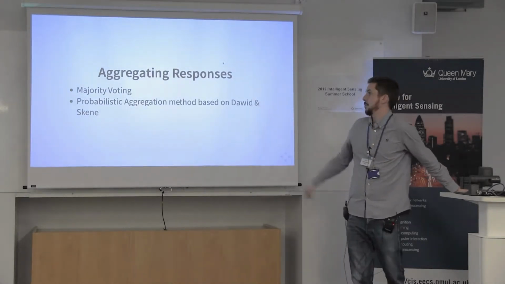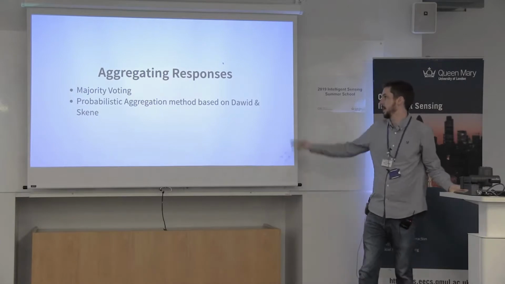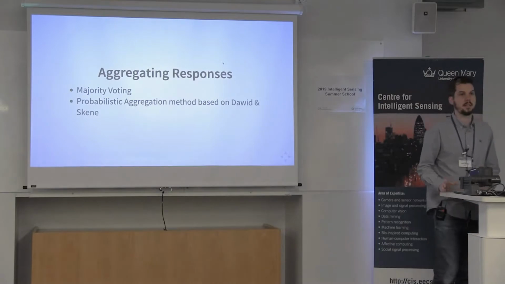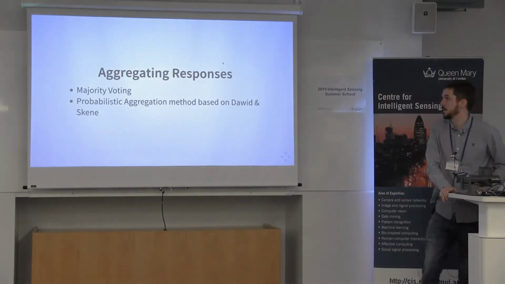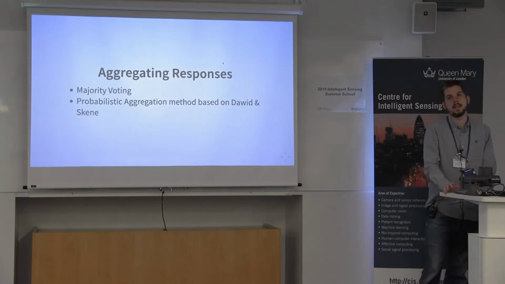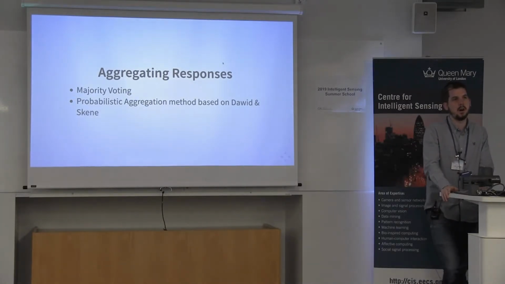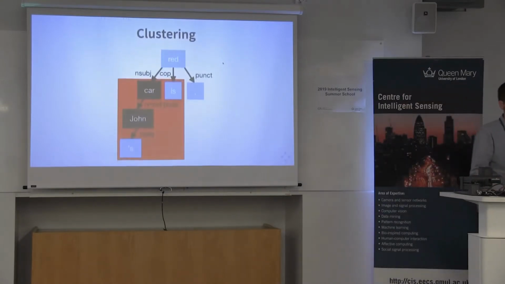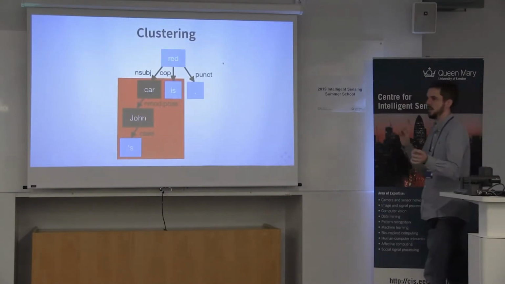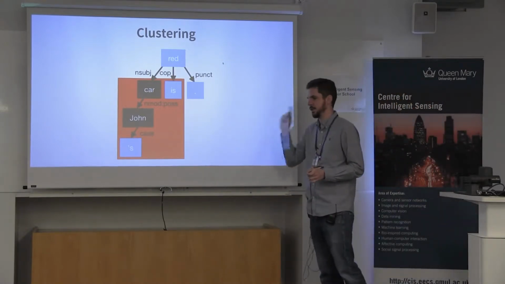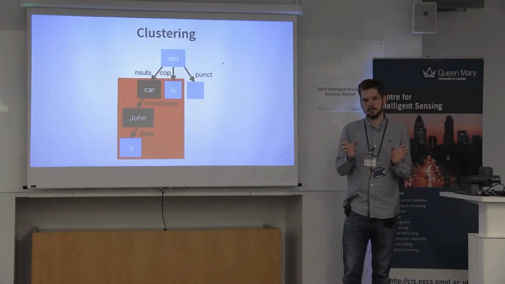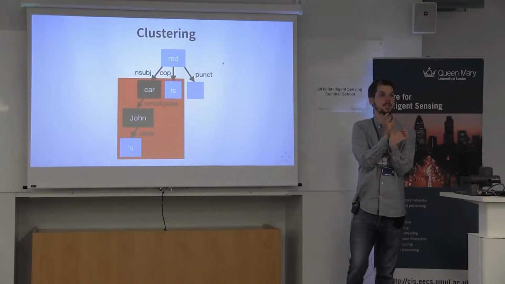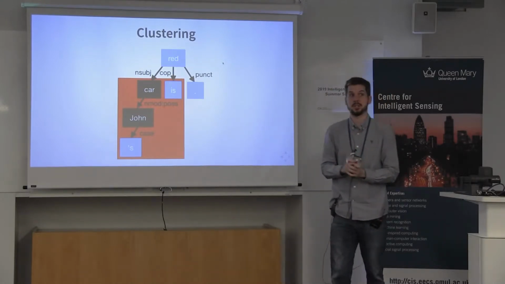So instead we've got a second approach, probabilistic aggregation, which is based on the Dawid-Skene scheme. There are a few complications because we're working with heavily nested markables. But this can effectively model the competency of our annotators based on their inter-annotator agreement. To achieve this, we need some way of clustering those mentions. I don't know if you remember the mentions that I showed you before, but we need some way of being able to say when they're related, so when I should consider two things as voting against each other in competition.